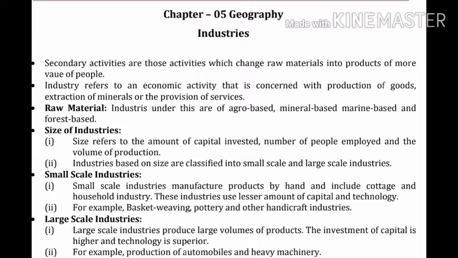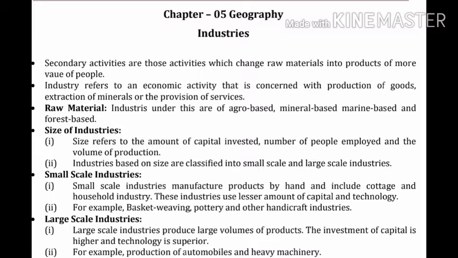Point number 1. Small scale industries manufacture product by hand and include cottage and household industry. These industries use lesser amount of capital and technology. Point number 2. For example, basket weaving, pottery, and other handicraft industries.